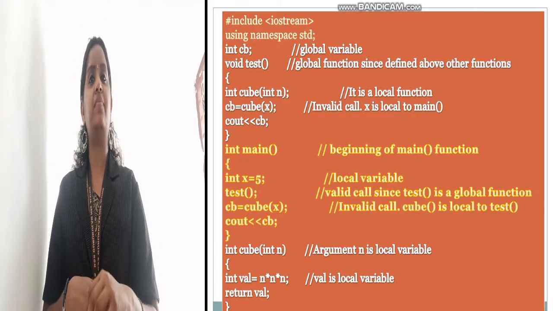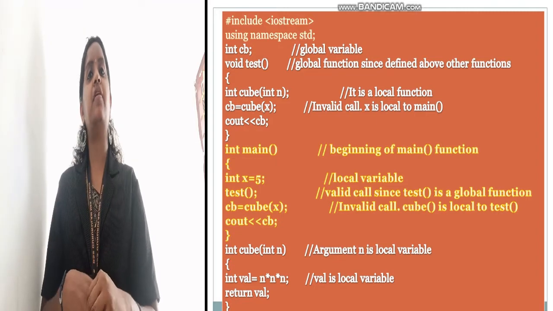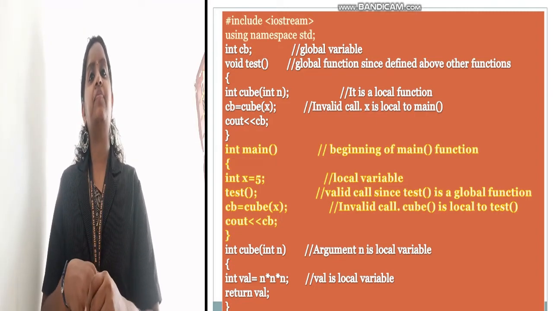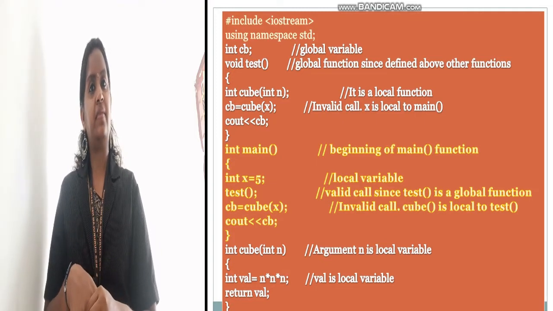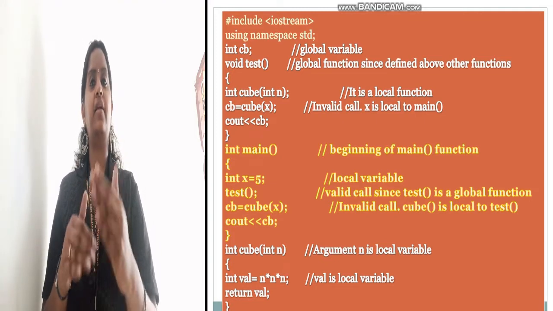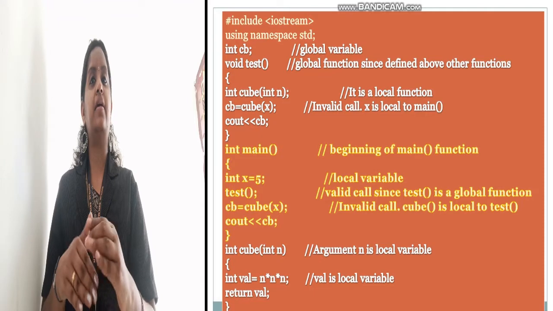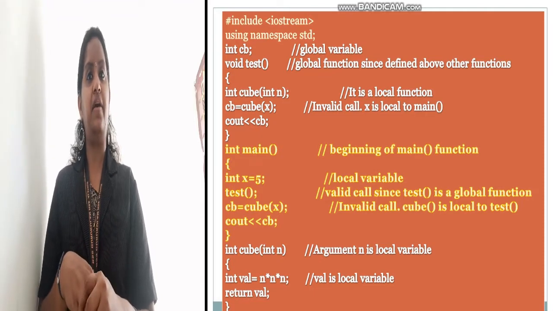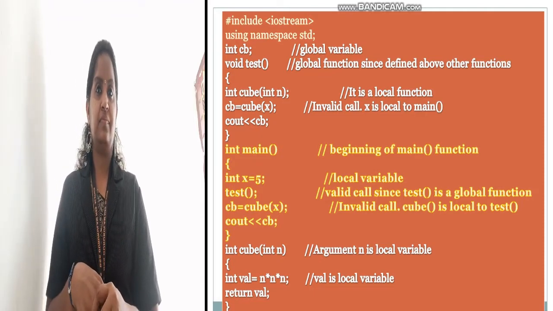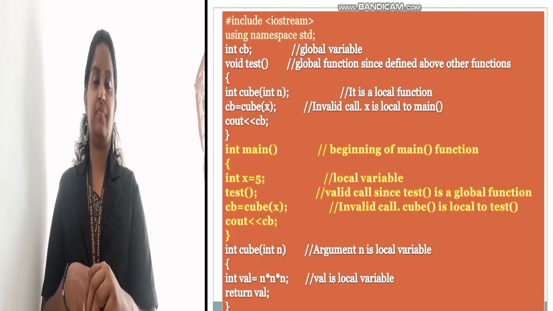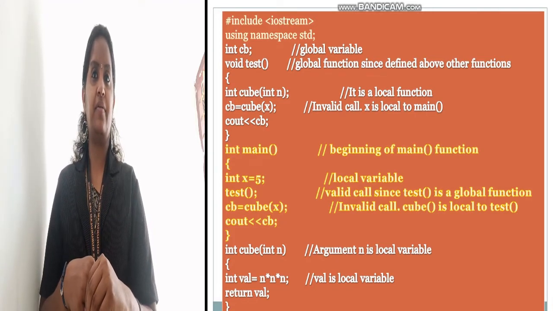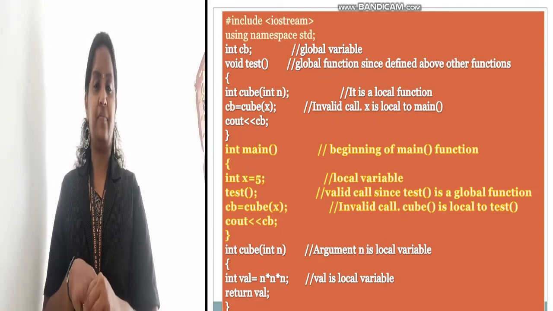Here you can see an example. After the header, using namespace std, here I am using int cb. Here cb is for calculating the cube of a number. Here cb is the global variable. And next we are using the function void test, that is the function header.